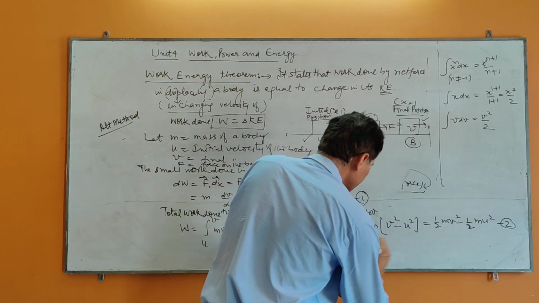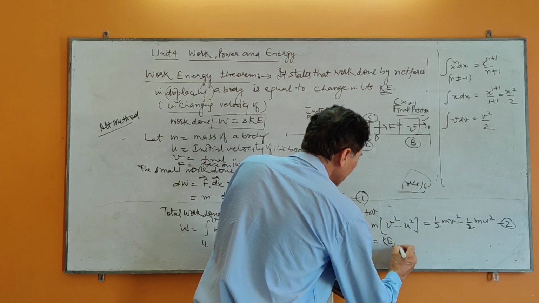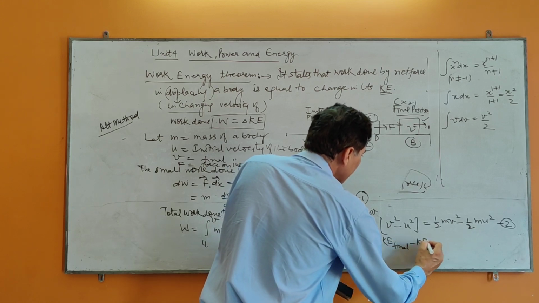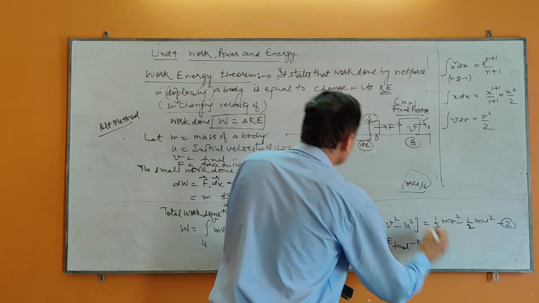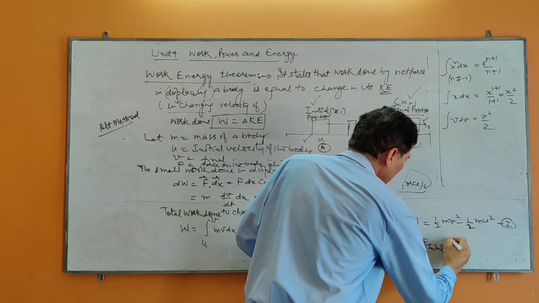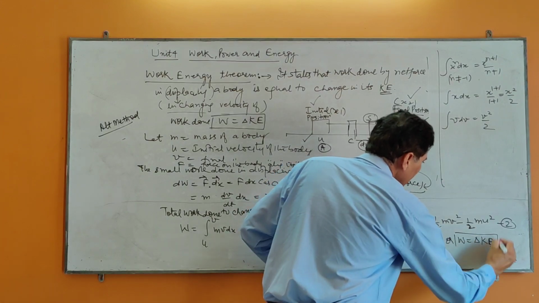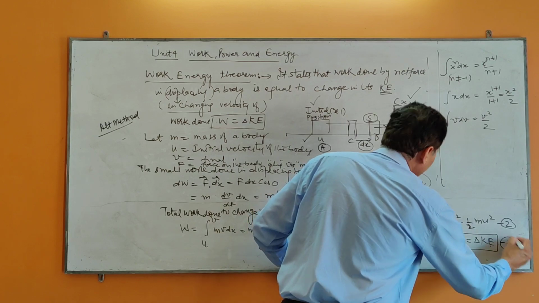Or I can write W is equal to kinetic energy final minus kinetic energy initial, इसको हमने फाइनल पोजीशन मानी, and W is equal to delta K E, which is a change in its kinetic energy.